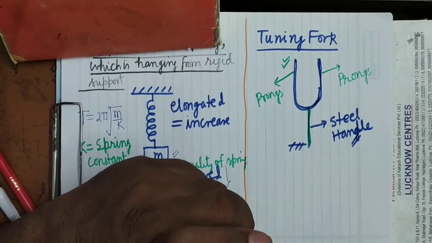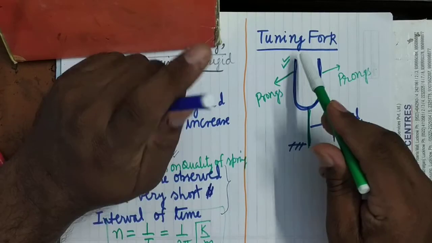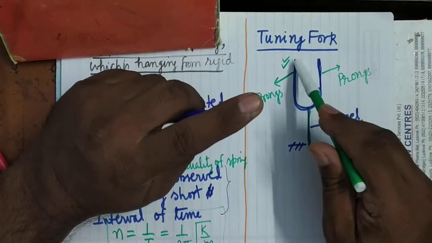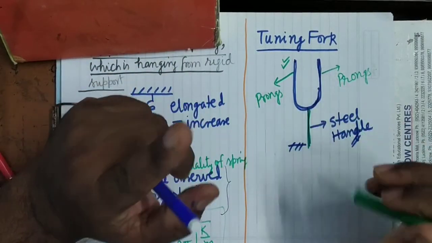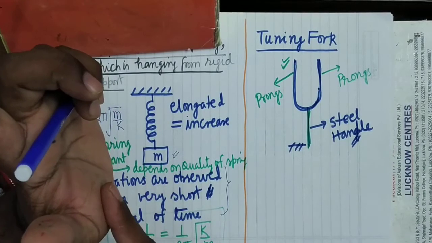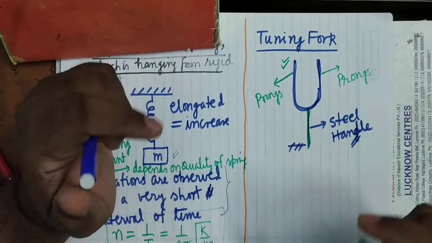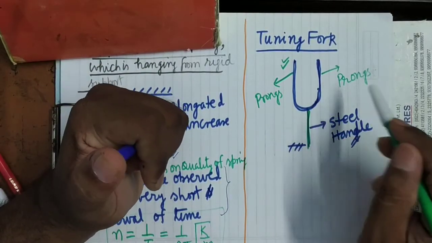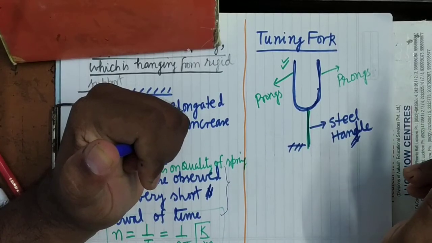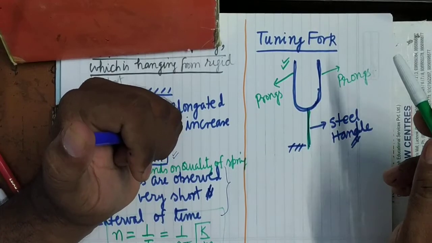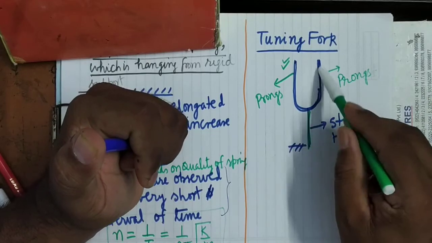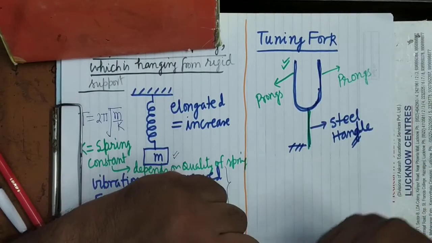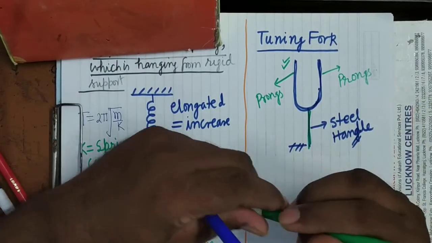So when it is struck with the rubber pad, these prongs will start executing natural vibrations with their natural frequency, which will depend upon the shape and size of the prongs. It's clear. There is one more thing.